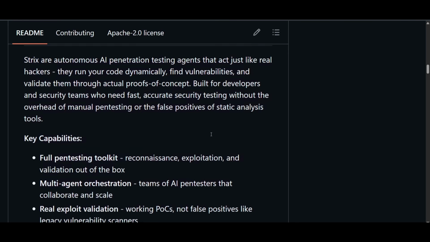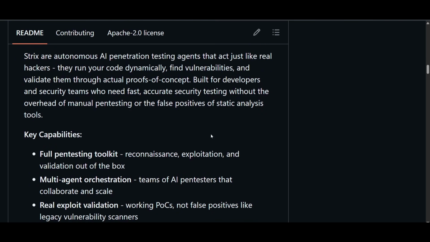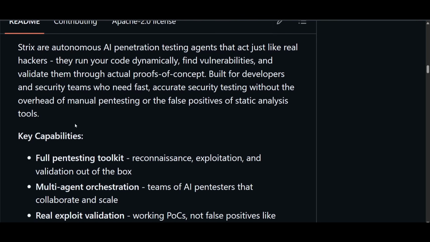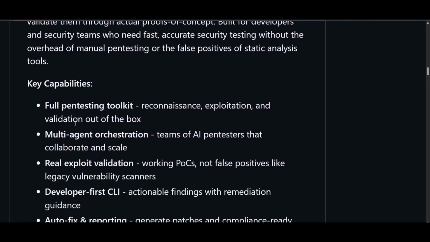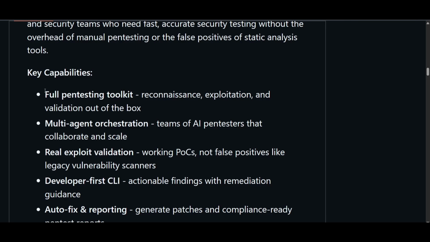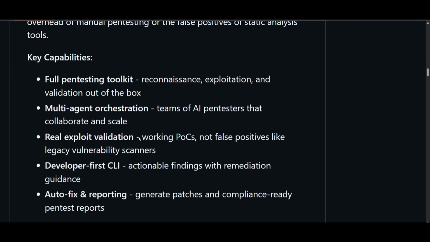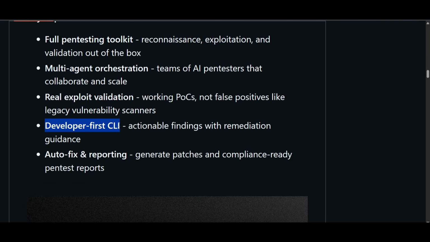Also the GitHub repositories and live web applications, and integrate seamlessly into the CI/CD pipelines for continuous security testing with support for multiple large language model providers and also a modular and extensible architecture. Here you see these are the key capabilities, like the full pen testing toolkit you will get. Also the multi-agent orchestration means a team of AI pen testers that collaborate and scale, and also a developer-first CLI, and